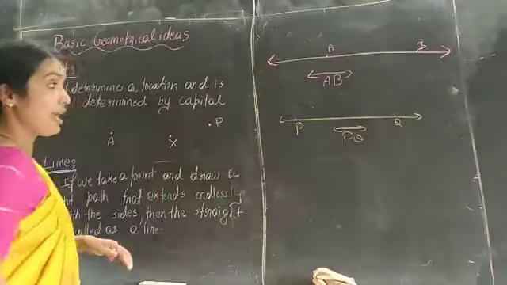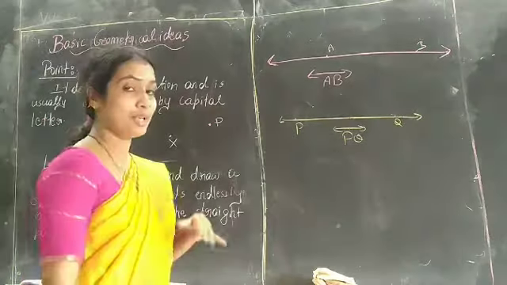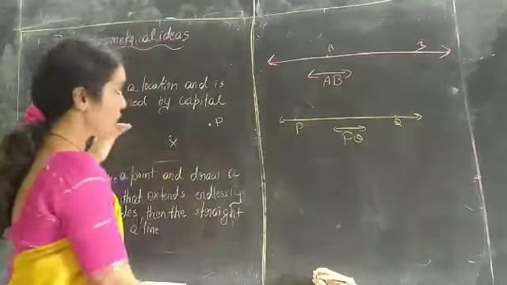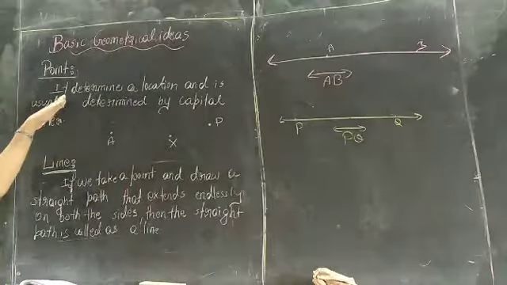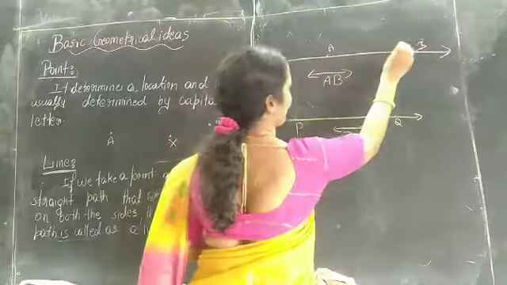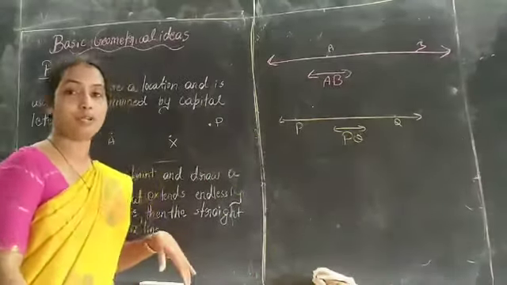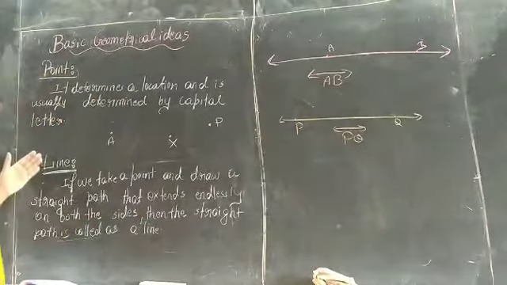PQ is a line. And we can't measure a line. It's infinite; we can't measure a line. The line is made up of an infinite number of points. We can locate the points. Here I have written only 2 points, but it has an infinite number of points. So this is called the line.